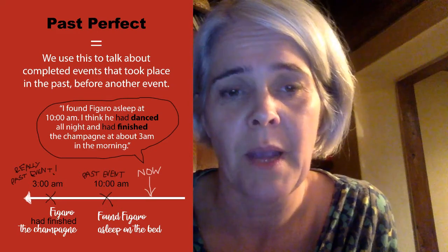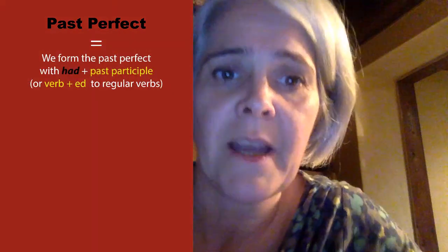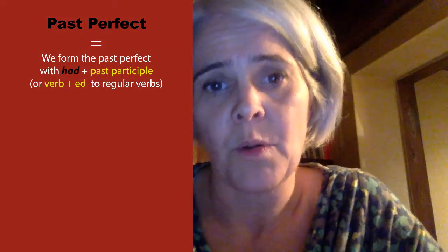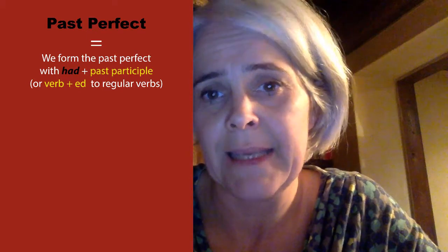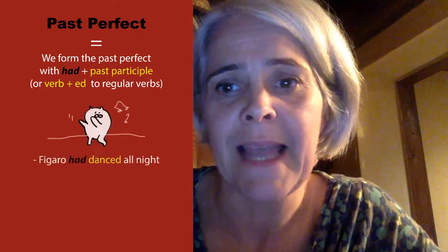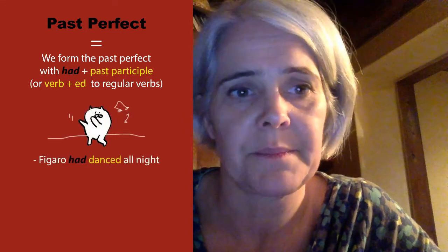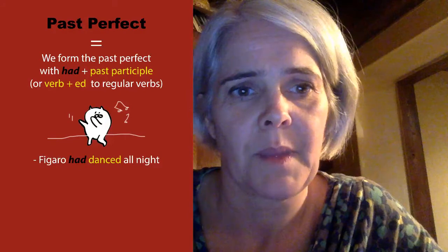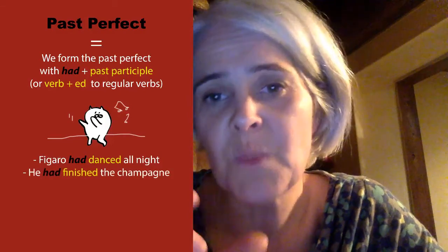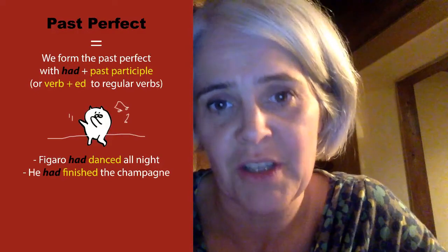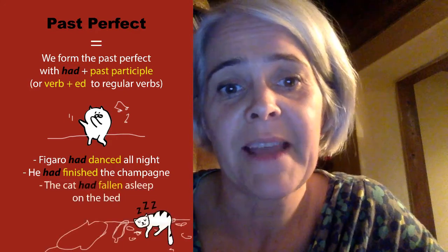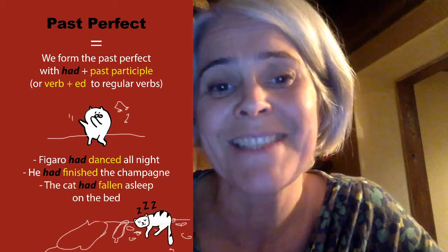We form the past perfect using had plus the past participle, or the verb plus ed if it's a regular verb. So for example, we could say Figaro had danced all night, maybe. We could also say that he had finished the champagne. Notice when I speak quickly, I say he'd finished the champagne. You can also say the cat had fallen asleep on the bed.